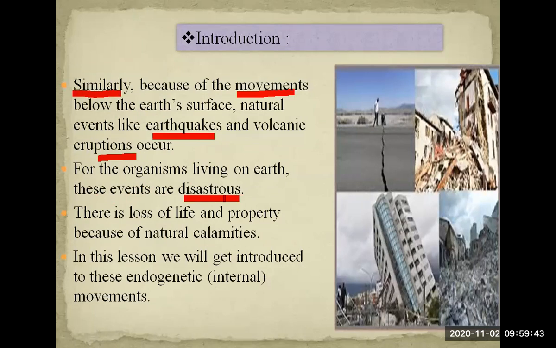Because of these internal movements, various events happen, like earthquakes, volcanic eruptions, storms, lightning. They create a dangerous situation. You can see the image on your screen: there is a loss of property because of natural calamities.